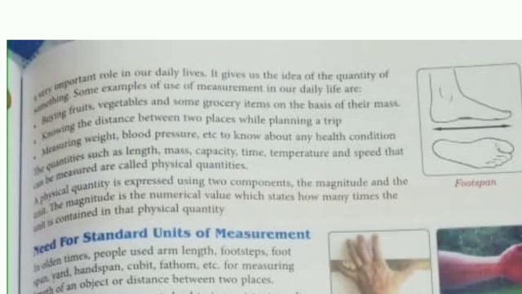Other measurements such as length, mass, capacity, time, temperature, and speed that can be measured are called physical quantities. Now, what are physical quantities? A physical quantity is expressed using two components. One is magnitude and the other is unit. The magnitude is a numerical value, meaning a number, which states how many times the unit is contained in that physical quantity.